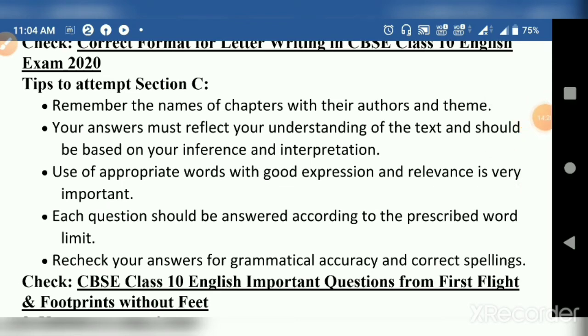Third tip is that use of appropriate words with good expression and relevance is very important. Try to improve your English so that you are able to use better words. For example, if I talk about hard work, there is another word for hard work, that is diligence. Diligence means hard work, careful hard work.